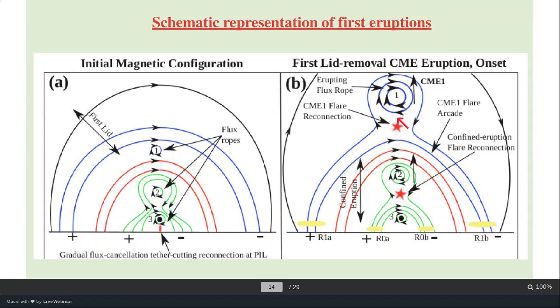The reconnection here as well, and we have another pair of ribbons, R1A and R1B, far away. That we have discussed in the observation. So that is our interpretation, right?